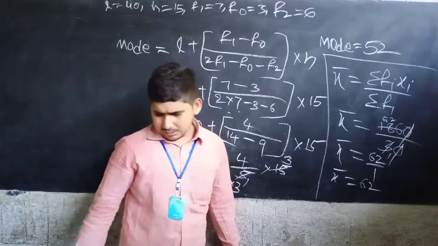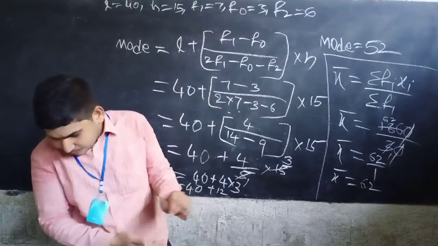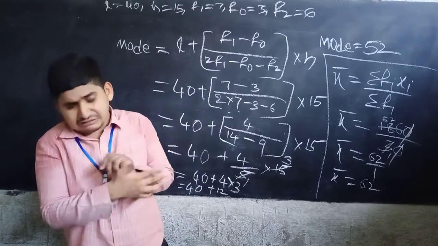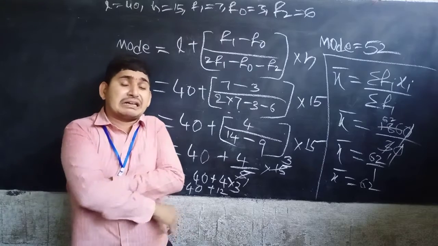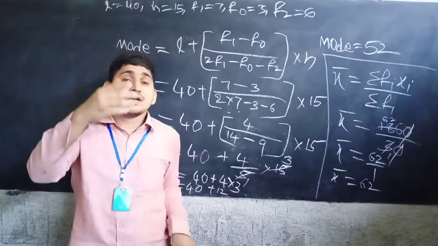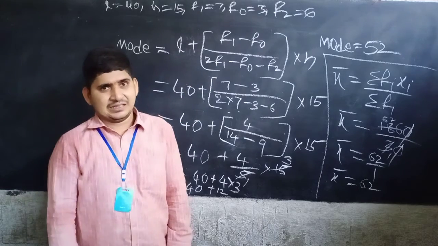Now, interpretation. The mode is 52, which means the maximum number of students got 52 marks.